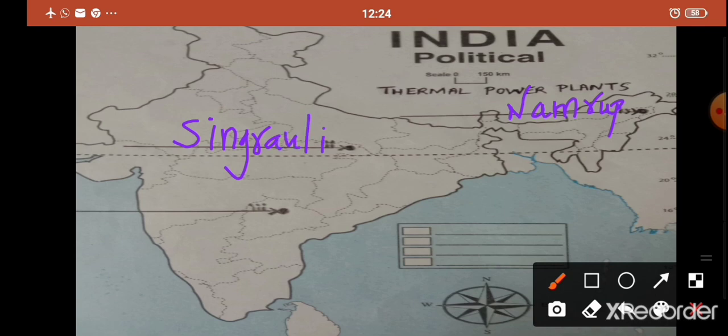Yes. The third one is Ramagundam. Now, where is Ramagundam? Yes, it is in Telangana. Okay. So, I have already marked the third one here, students. Ramagundam in Telangana. Now, I am going to write the name. Ramagundam. Okay.